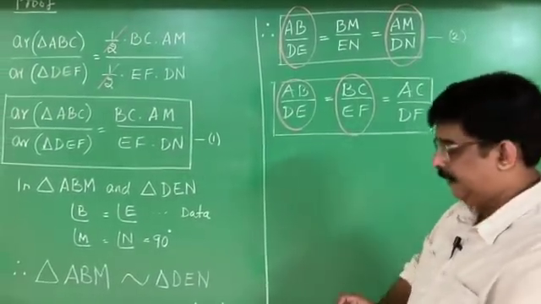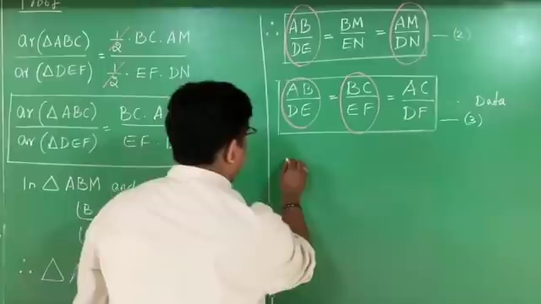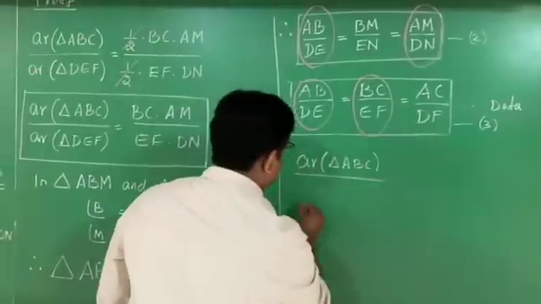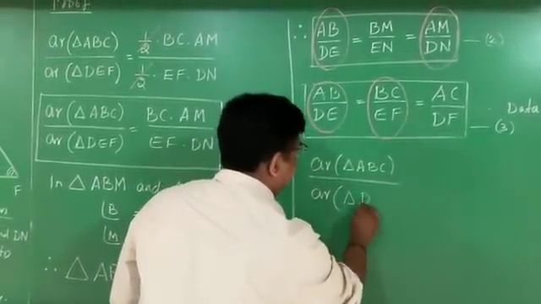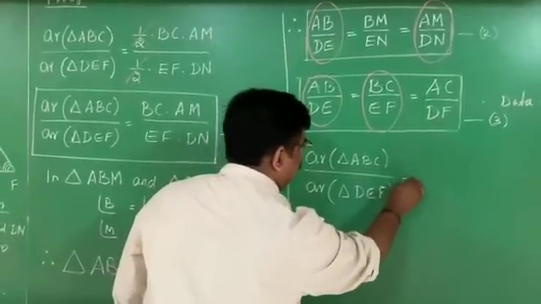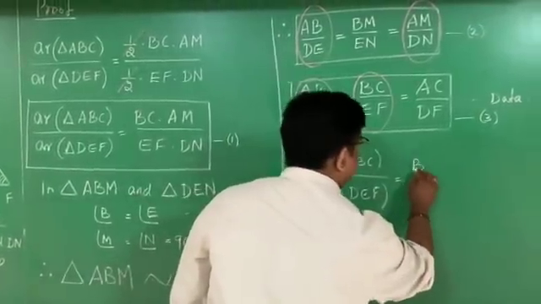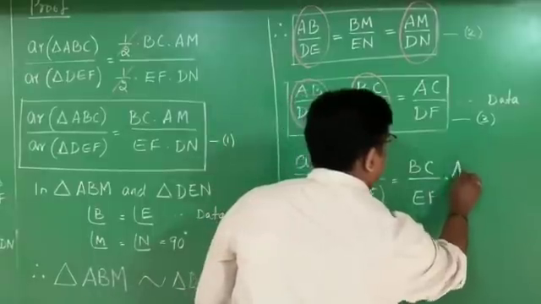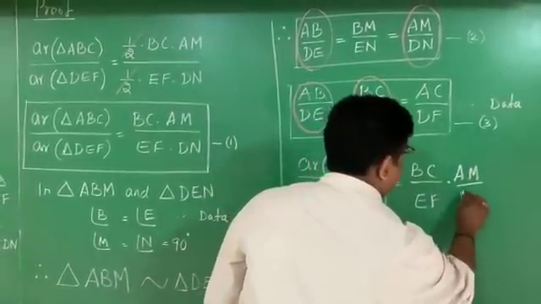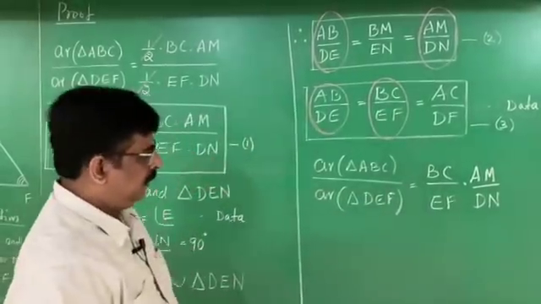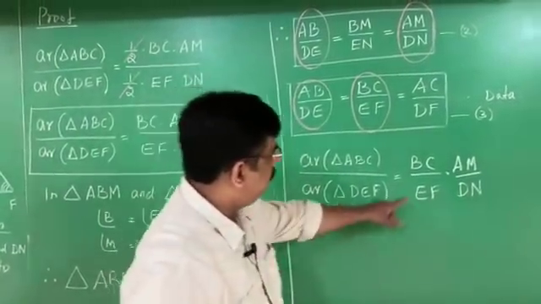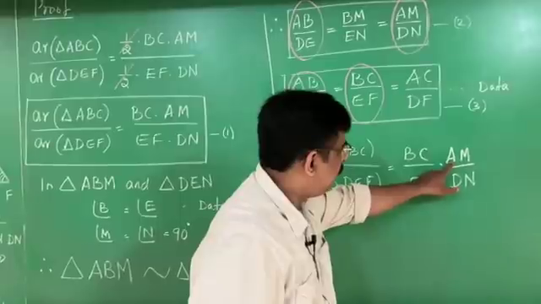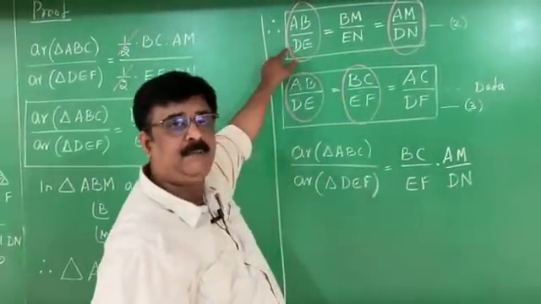Therefore, in result 1, area of triangle ABC by area of triangle DEF is equal to, what is the result? The result is BC by EF into AM by DN. This is result number 1. Now what I do is, in the place of BC by EF, I write AB by DE. And in the place of AM by DN, I can write AB by DE.